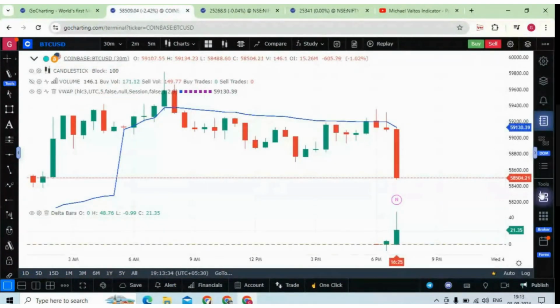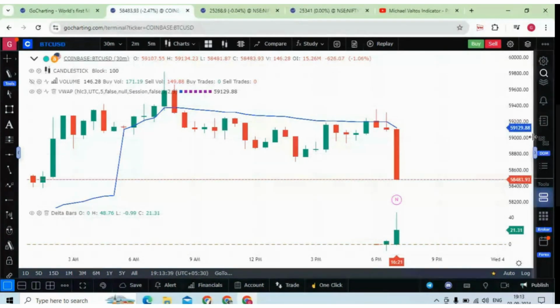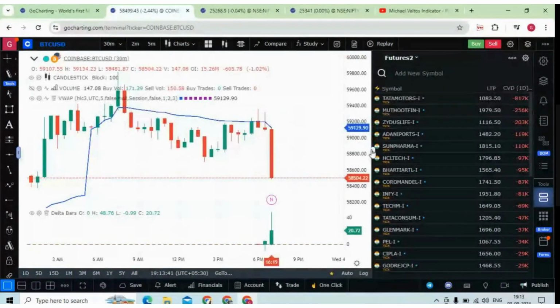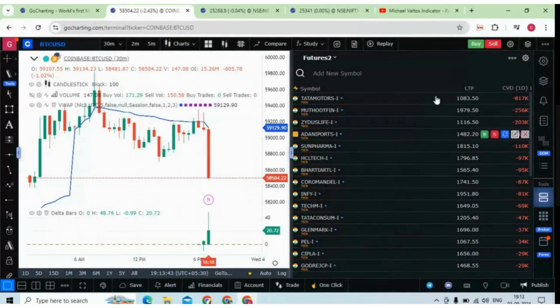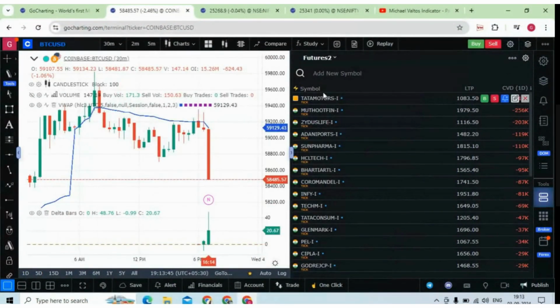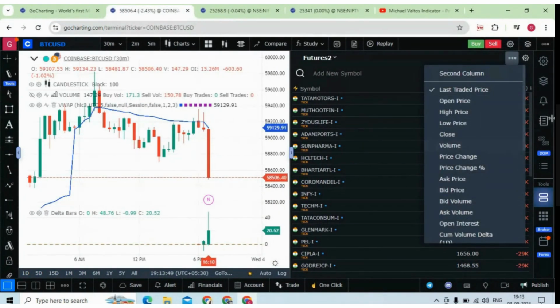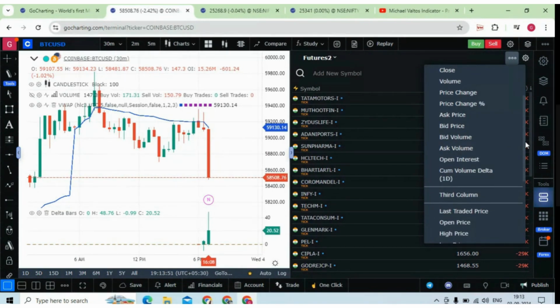Now then we have other tools. This is the watch list. In the watch list, we have added a few scanners. Now if you click on this option, the field list, you can scroll it down and you can scan stocks based on the cumulative volume delta.